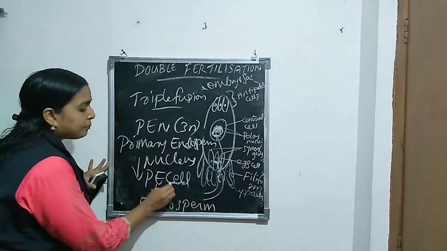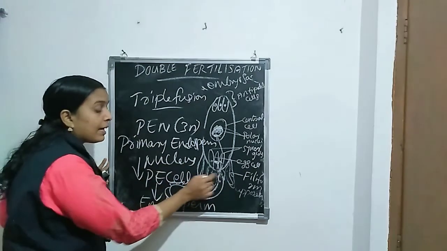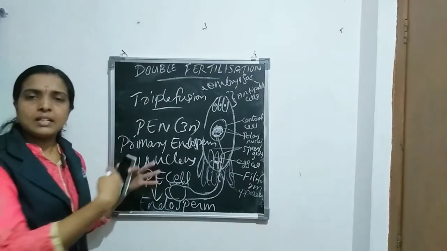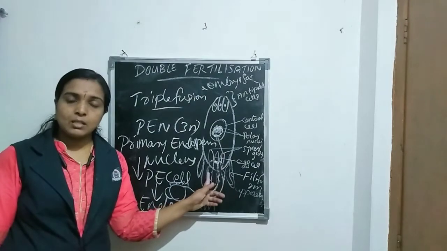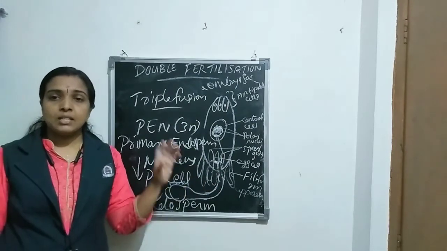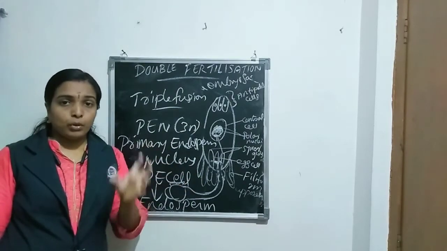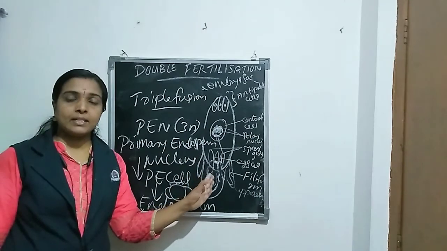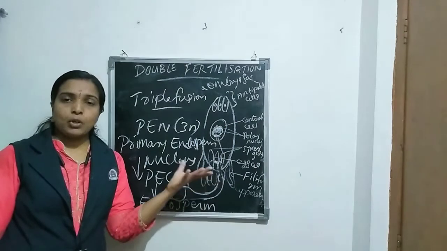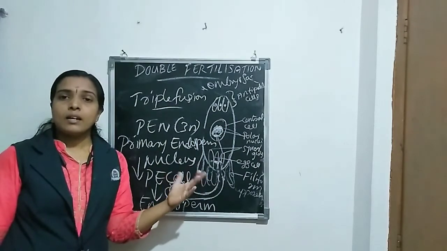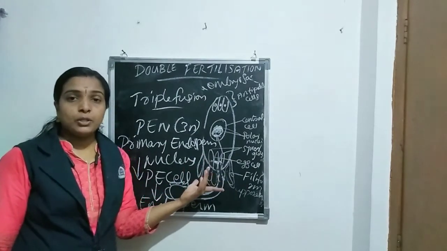This pollen tube enters into the egg apparatus. So these finger-like projections, or filiform apparatus, guide the pollen tube towards the egg cell. That is the function of the filiform apparatus. It is also a very important structure present in the embryo sac. All of you note down please what the filiform apparatus are. Filiform apparatus are finger-like projections. They are present at the micropylar region, close to the egg apparatus. What is the function of the filiform apparatus? It guides the pollen tube towards the egg cell.